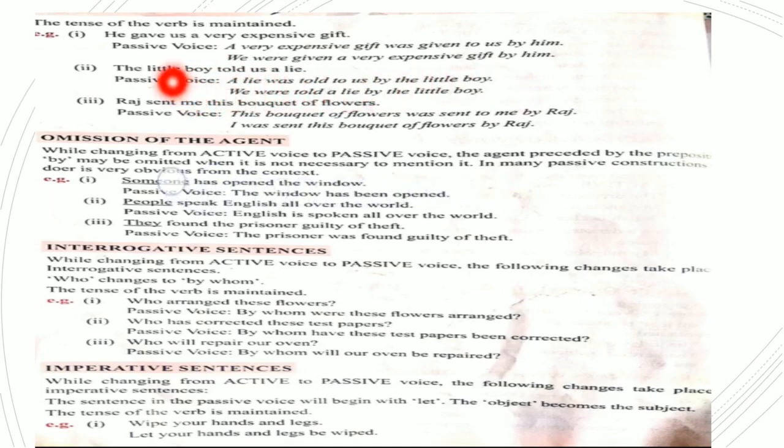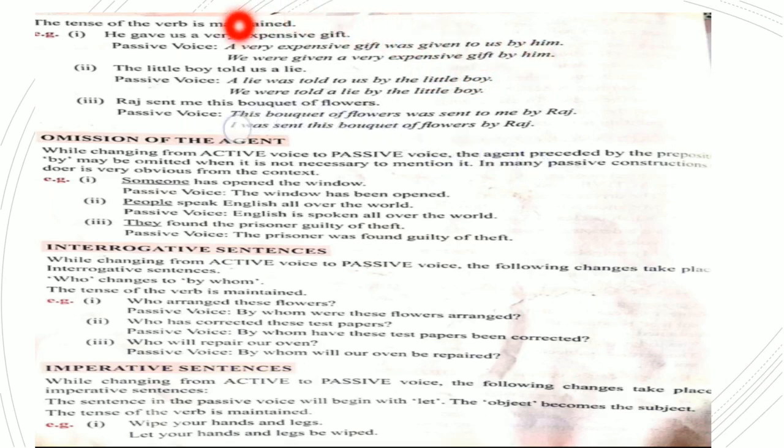Now, if you observe here, he gave us a very expensive gift. He gave us, correct? Now, this, the direct object is us, okay? And indirect object is a very expensive gift. Now, a very expensive gift was given to us by him.